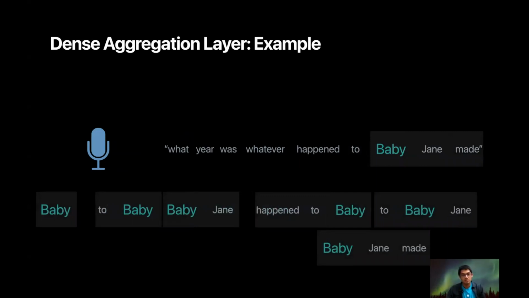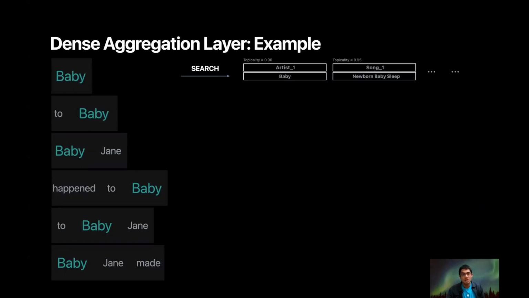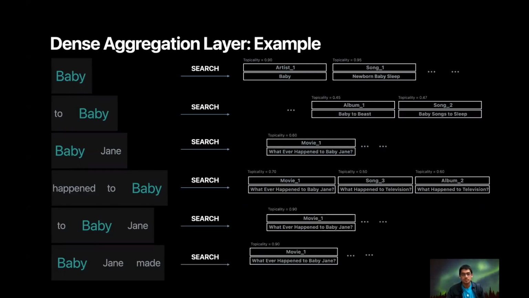And we consider all three trigrams, "happened to baby," "to baby Jane," and "baby Jane made." For each of these n-grams, we do a search within entities in our knowledge graph corresponding to all the different entity types. For example, for the unigram "baby," we might retrieve the artist Baby, among others. Likewise, we might retrieve the song "Newborn Baby Sleep." Similarly, we do a search on the bigrams and the trigrams.